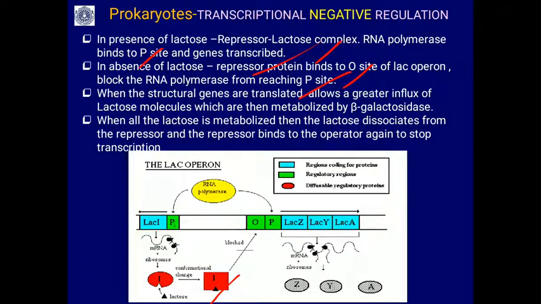Once the structural genes are expressed, these enzymes are synthesized. It allows a greater flux of lactose molecules, which are metabolized by beta-galactosidase, converting the lactose into glucose and galactose, so that energy will be supplied. When all the lactose is metabolized, the lactose dissociates from the repressor, so it is no more bound to the repressor.